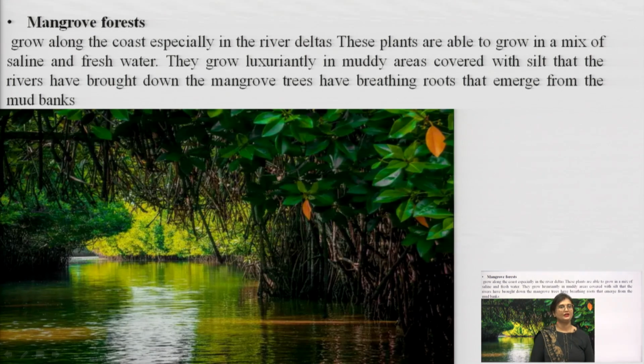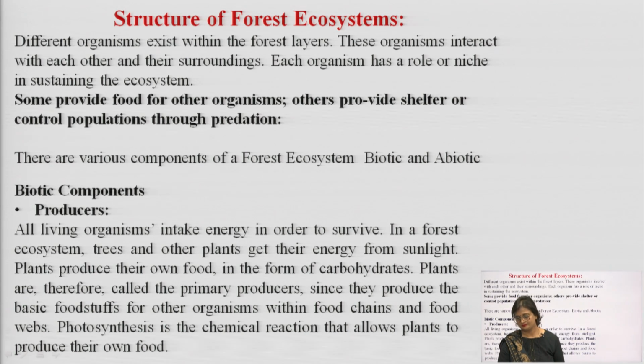Next, we have mangrove trees. They grow along the coast, especially in the river deltas. These plants are able to grow in a mix of saline and fresh water. They grow luxuriantly in muddy areas covered with silt that rivers have brought down. The mangrove trees have breathing roots that emerge from the mud banks. As you can see, these are breathing roots.